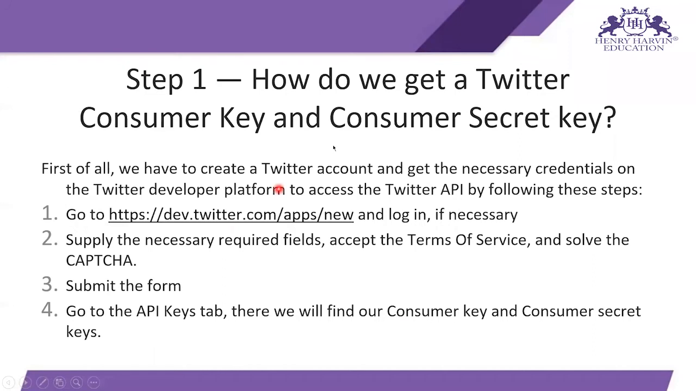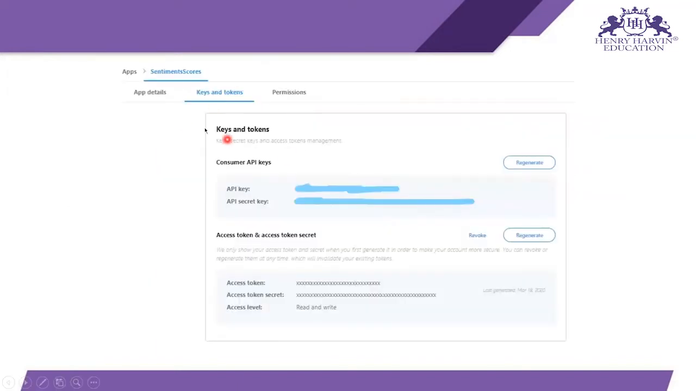So when you click on this link, you go to the Twitter developer account and you have to fill in the necessary required fields, like your name and date of birth and some other fields also. Then you have to submit your form, and after submitting the form, when you log into your Twitter developer account, you have to go to the API key tab section, where you will find the consumer key and the consumer secret key. It looks like this: apps, sentimental scores, keys and tokens, and API keys look like this, and API secret keys look like this.